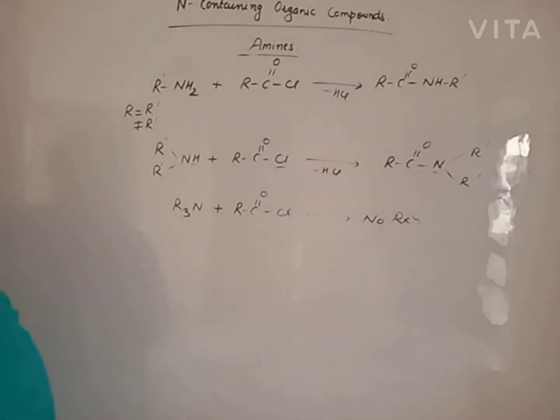Beta, the same reaction is done with aniline. If aniline reacts with acid chloride or acid anhydride or carboxylic acid in presence of pyridine, this reaction is known as Schotten-Baumann reaction, just like phenol.